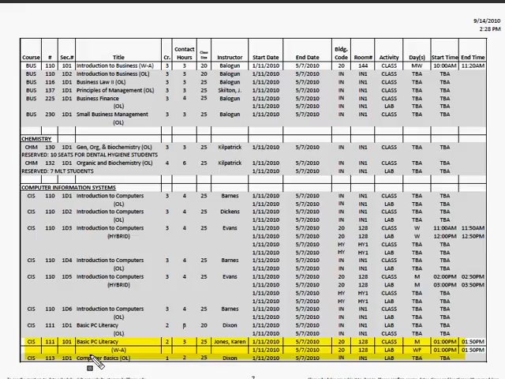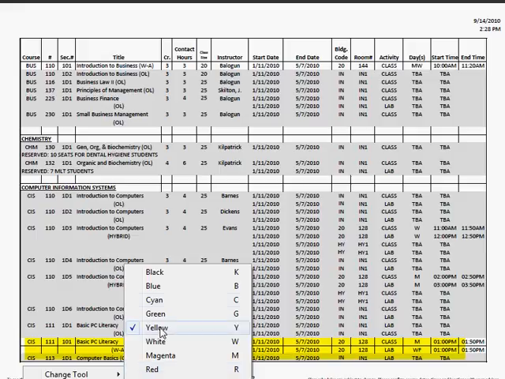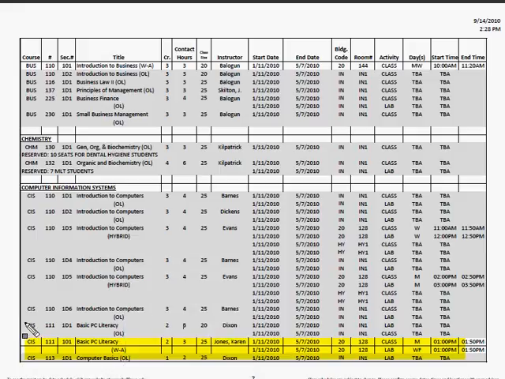Well, let's say that doesn't fit with my schedule, right? Well, there's one other section of CIS 111 offered there. And the other section, let's say right here, I want to take this one. Well, what's the difference in those two? Well, this one up here at the top, CIS 111, is an internet-based course. Okay, this course is online. So do I want to take it online, or do I want to take it Monday, Wednesday, and Friday from 1 o'clock to 1:50? And that's my call. If I want to take it online,